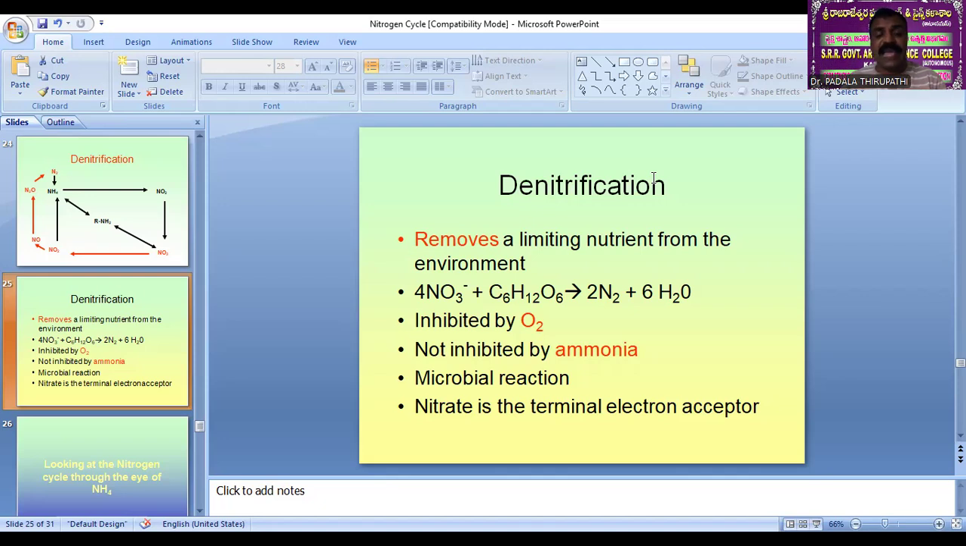The denitrification process is done by Thiobacillus denitrificans bacteria. Okay, Thiobacillus denitrificans bacteria. Thiobacillus denitrificans bacteria is solely responsible for the conversion of the nitrates into atmospheric nitrogen.